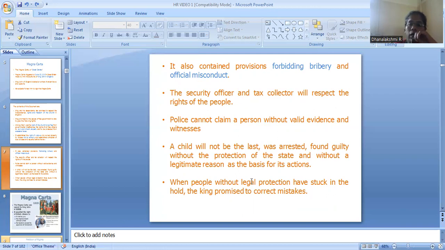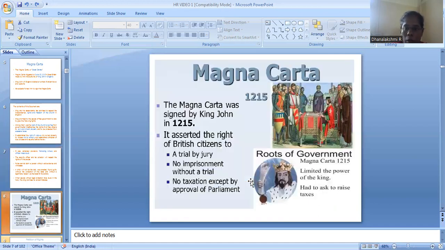And also, people cannot be claimed as criminals without any evidence by the police. If the police are going to claim any person, any common people, they should have proper evidence and witnesses. When people without legal protection are stuck in the hole, the king promised to correct the mistake. So these are the contents of this document.